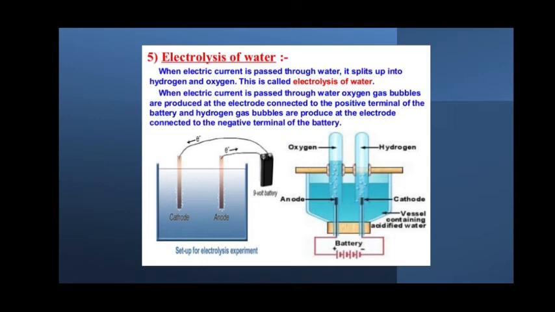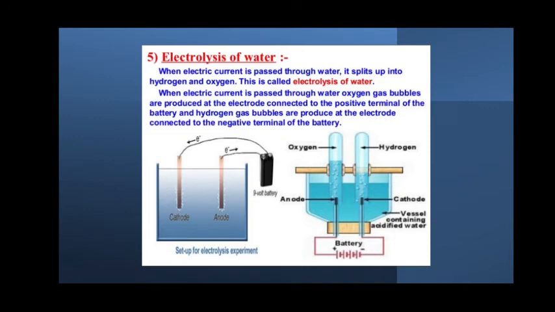When the electric current from the battery is passed through the water, the water splits up into hydrogen and oxygen. This is called electrolysis of water. When the electric current is passed through the water, oxygen gas bubbles are produced at the electrode connected to the positive terminal, that is at the anode.